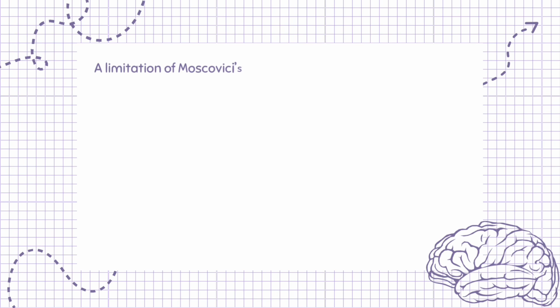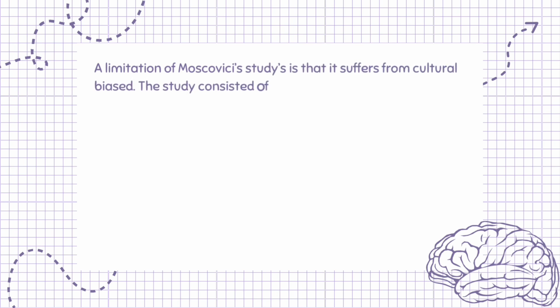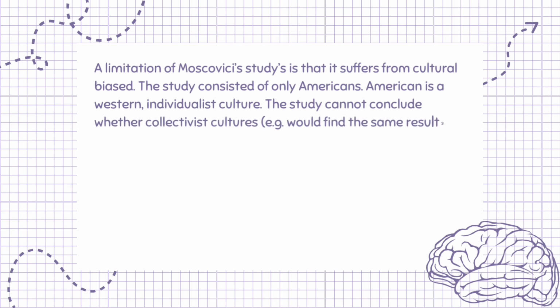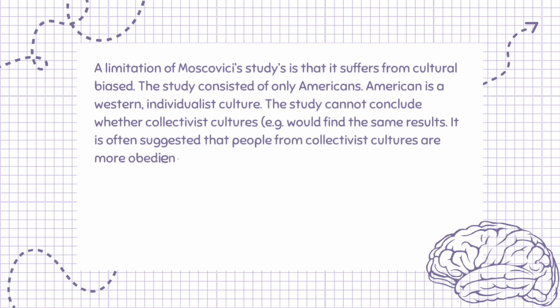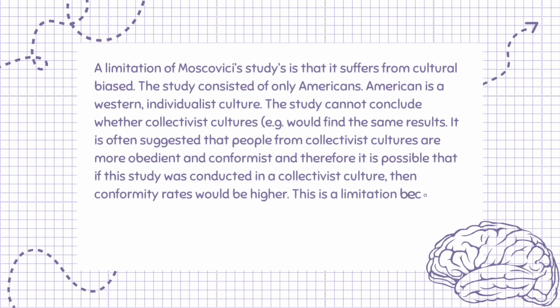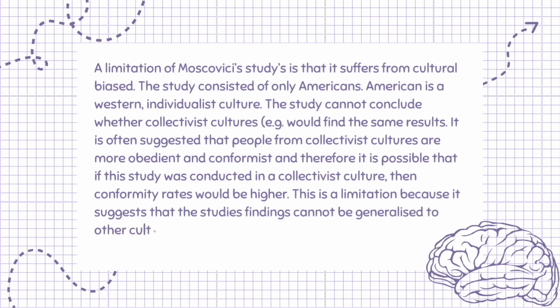A limitation of Moscovici's study is that it suffers from cultural bias. The study consisted of only Americans. American is a Western, individualist culture. The study cannot conclude whether collectivist cultures, e.g. China, would find the same results. It is often suggested that people from collectivist cultures are more obedient and conformist, and therefore it is possible that if this study was conducted in a collectivist culture, then conformity rates would be higher. This is a limitation because it suggests that the study's findings cannot be generalized to other cultures.